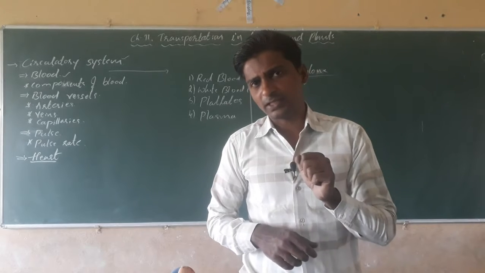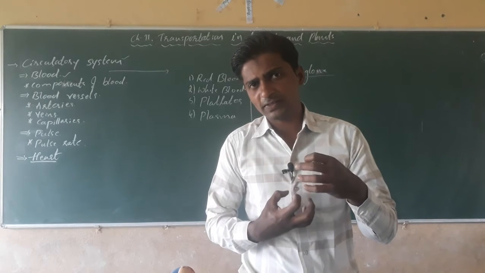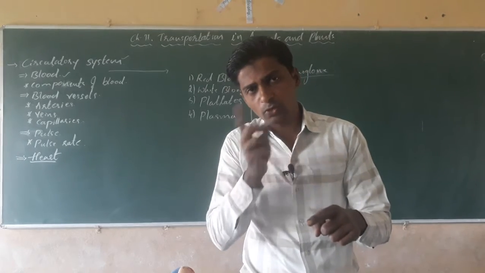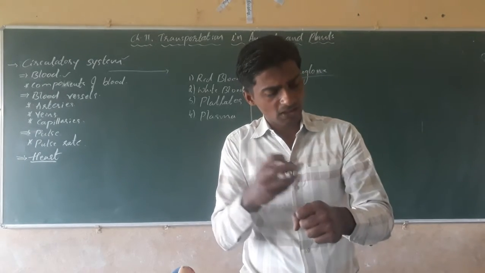Blood is a liquid material, and the heart is a pumping organ that pumps continuously. Why is the blood not removed continuously?